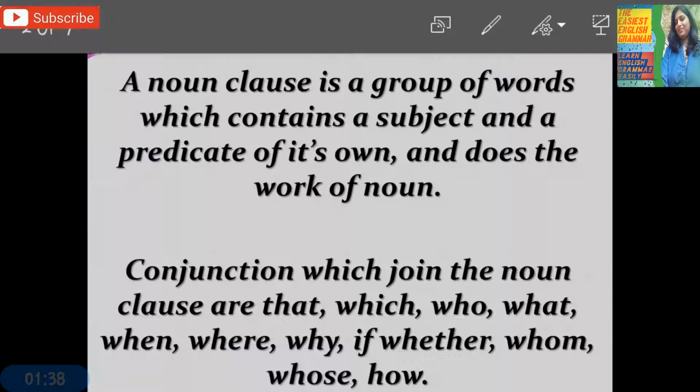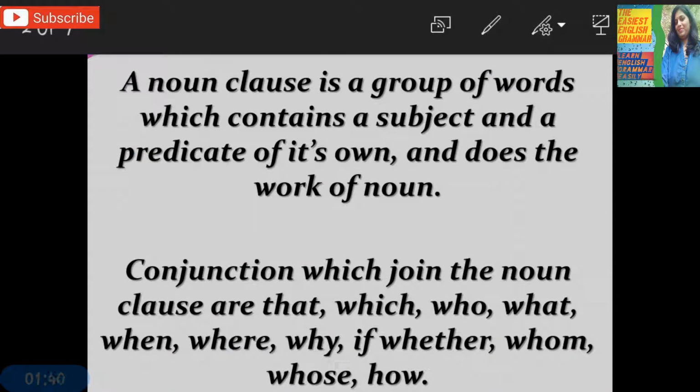Before that, some conjunctions which join the noun clause are: that, which, who, what, when, where, why, if, whether, whom, whose, how. It is not that when these conjunctions come, it is always a noun clause. Sometimes these words may help you to identify a noun clause.